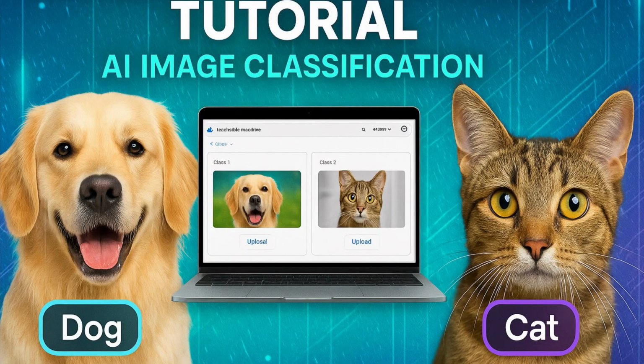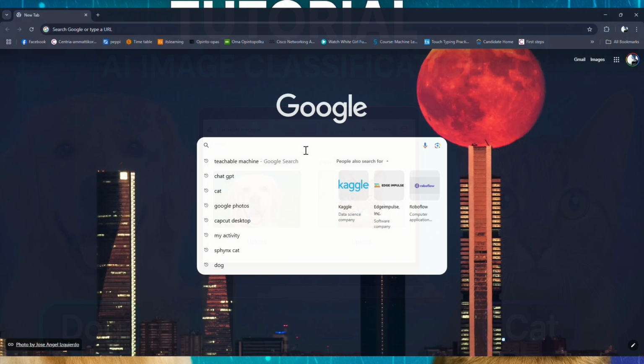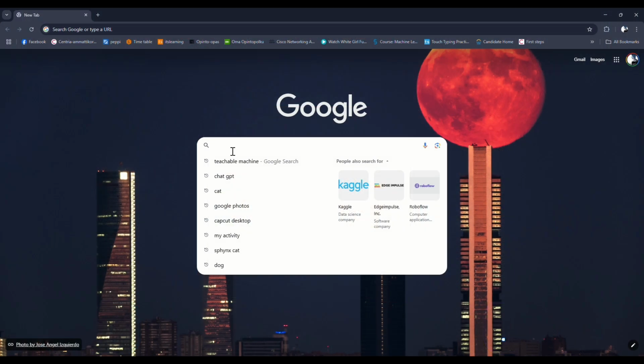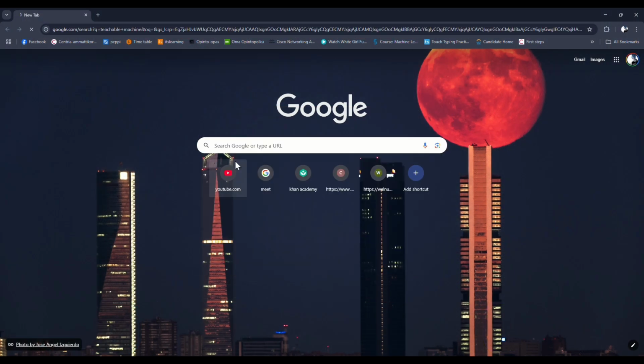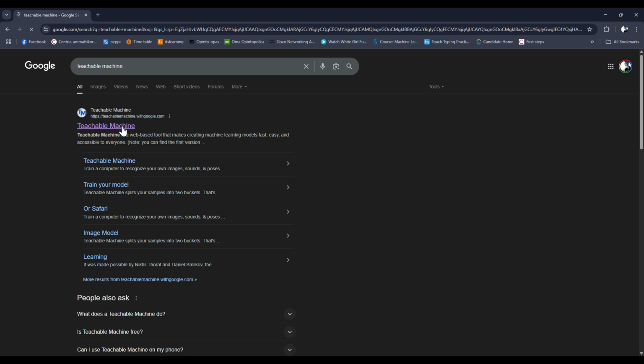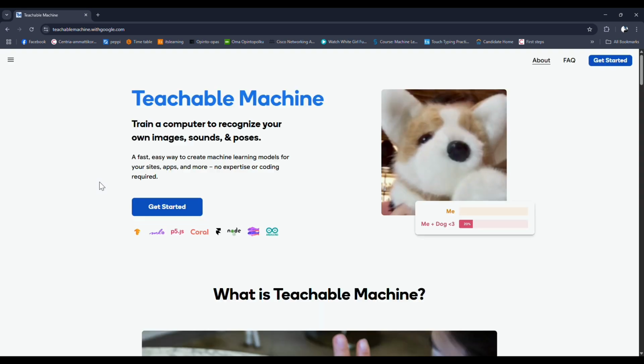Hello everyone, today we will learn about Teachable Machine. So yes, we will go to Google and search Teachable Machine. Here it is. Then click on Teachable Machine. Get started.